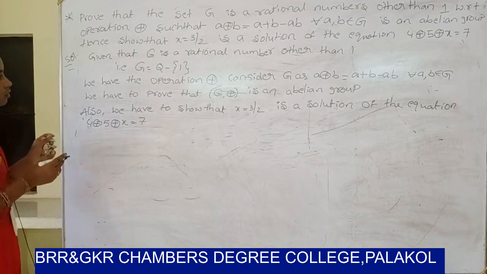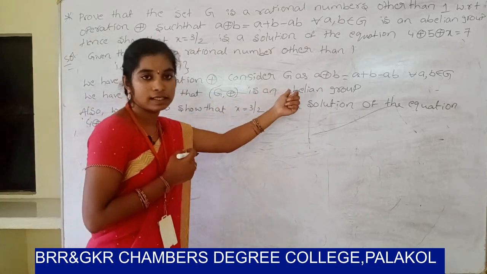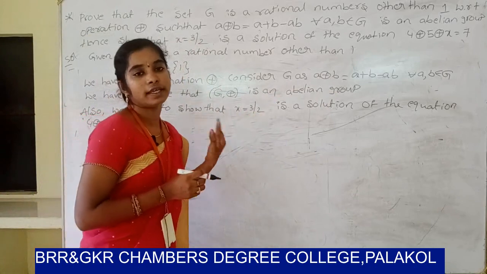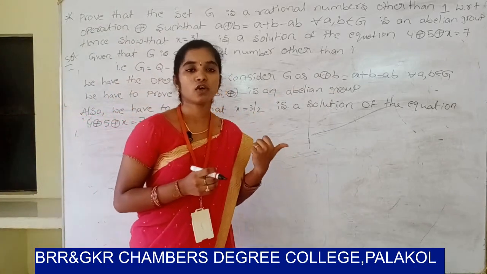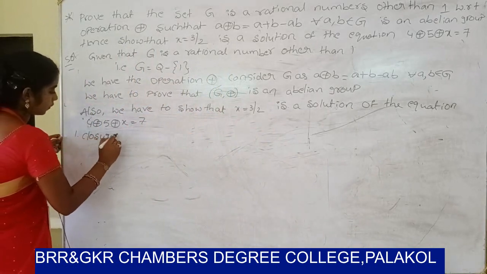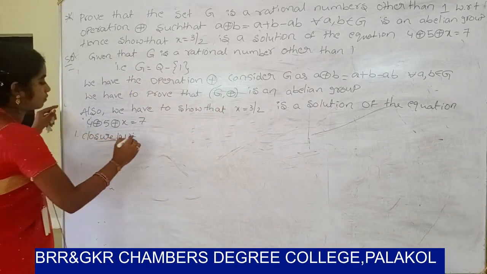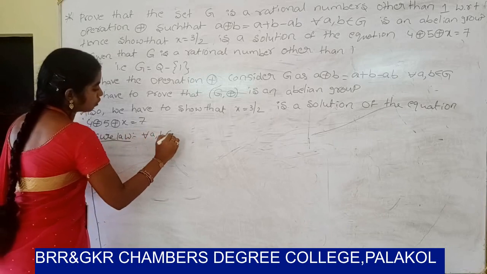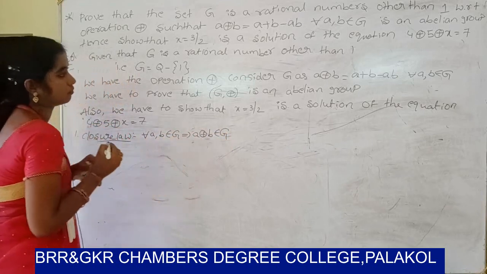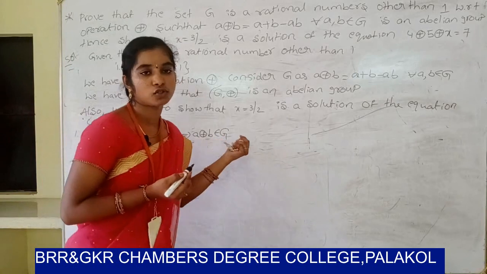So let us start. We have to prove that (z, ⊕) is an abelian group. So we have to prove 5 properties: closure law, associative law, existence of identity, existence of inverse, commutative law. So first let us start with closure law. In general, for all a, b belongs to z, that implies a ⊕ b belongs to z.